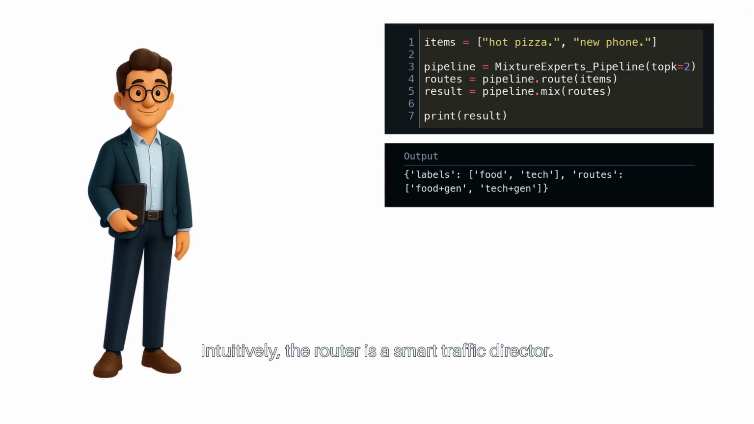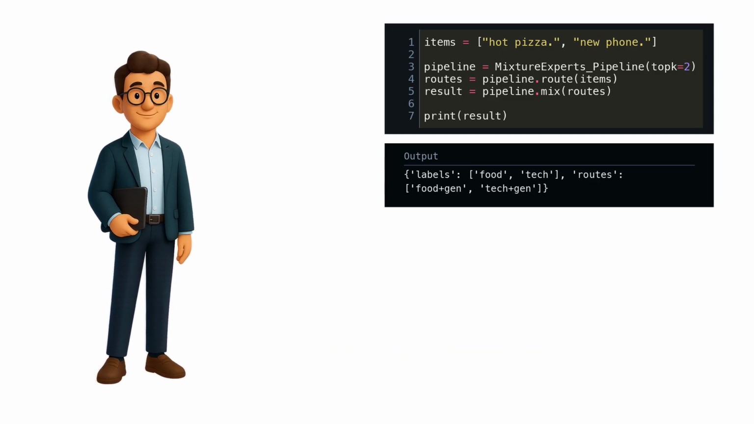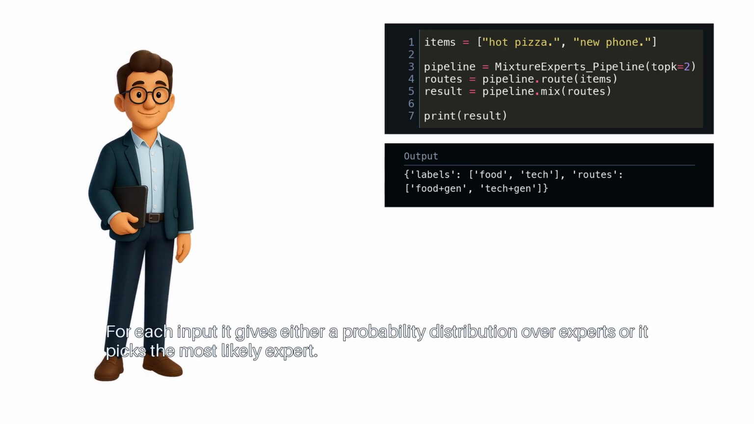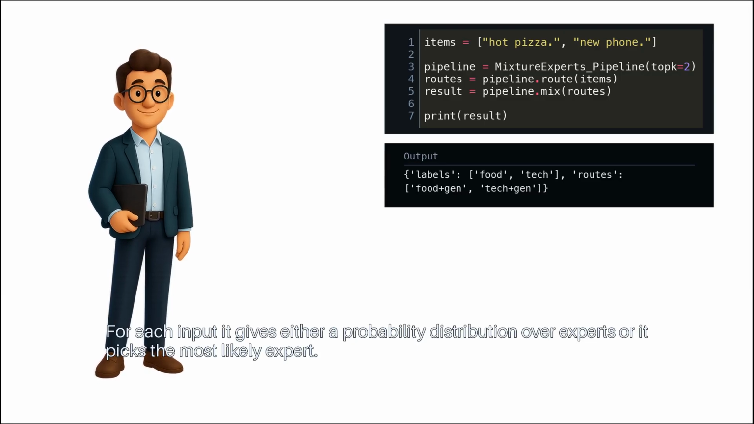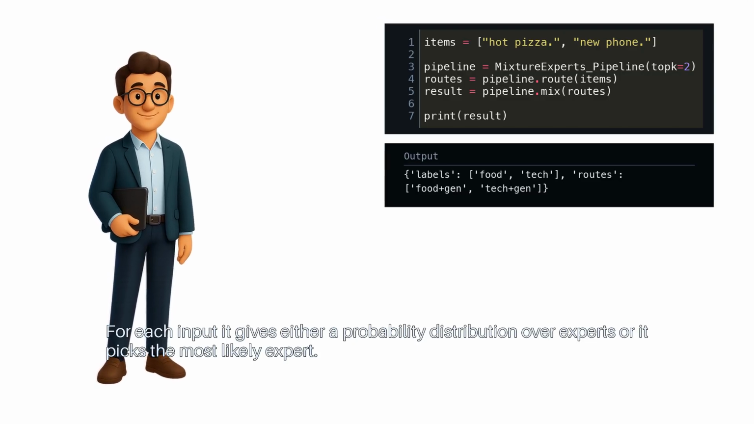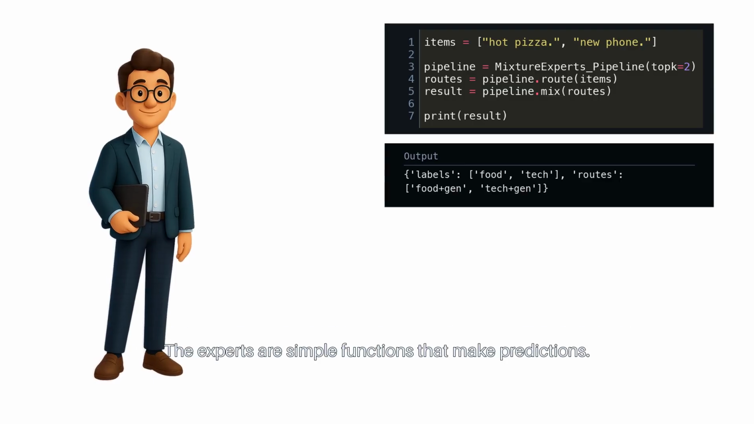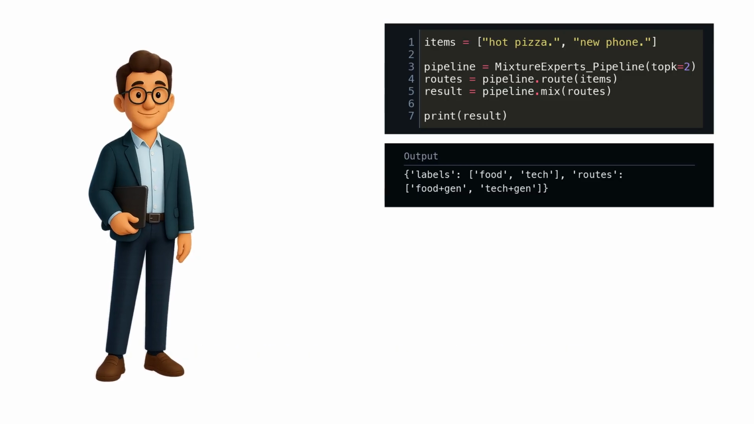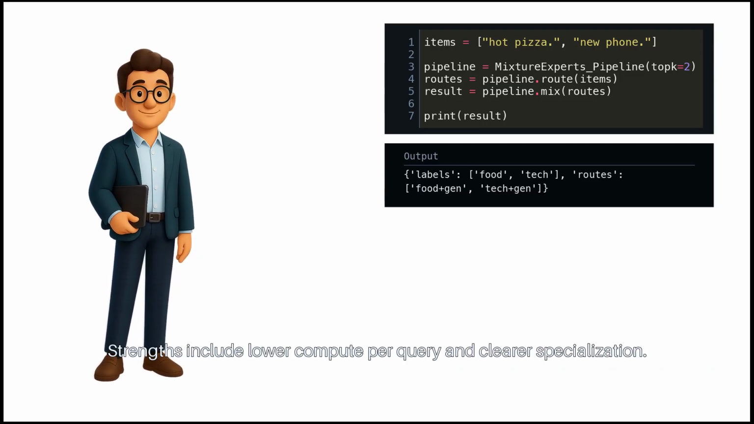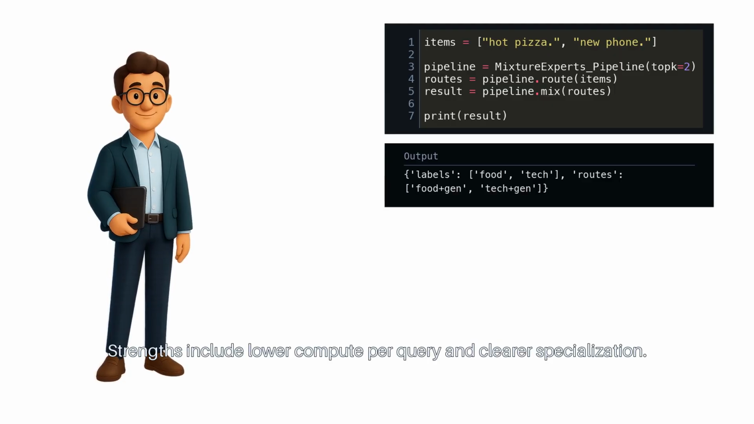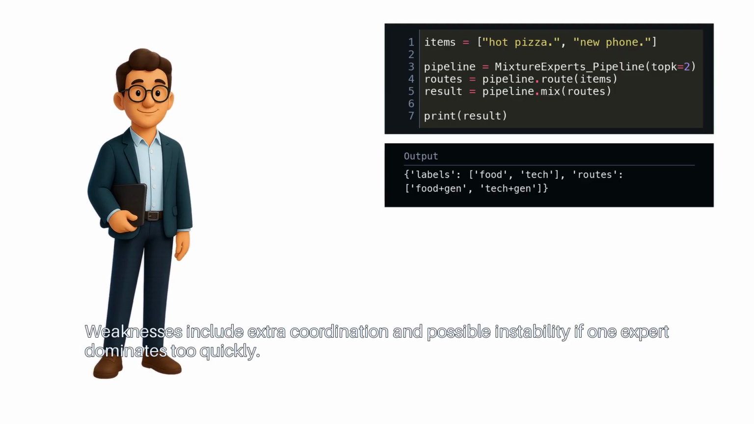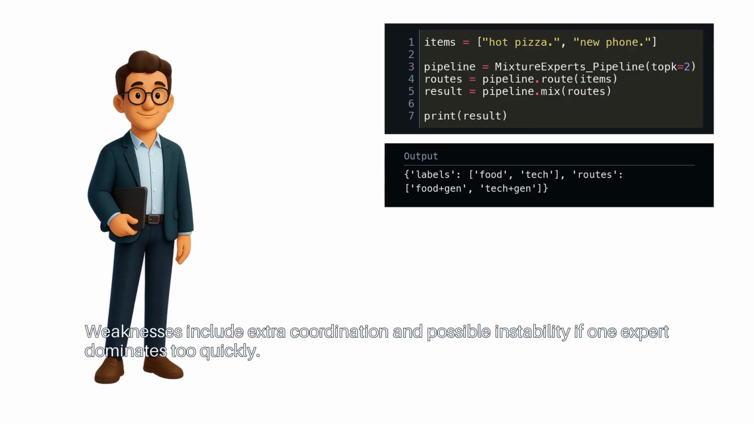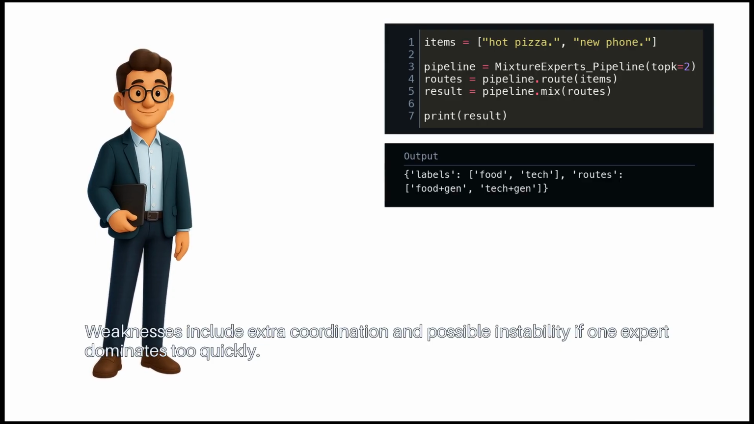Intuitively, the router is a smart traffic director. For each input, it gives either a probability distribution over experts or it picks the most likely expert. The experts are simple functions that make predictions. Strengths include lower compute per query and clearer specialization. Weaknesses include extra coordination and possible instability if one expert dominates too quickly.